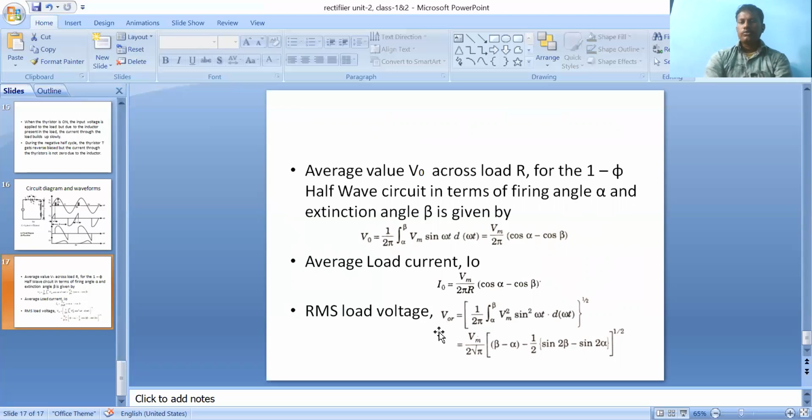Finally, the input power factor. So this is the main operation of the single phase rectifier with R load and RL load. For RL load, the limits are considered alpha to pi plus alpha, or alpha to beta. Beta is called the extinction angle. Remember this. If you take any converter where the load is RL load, we should consider beta and alpha. It is the concept of the single phase rectifier with R load and RL load.